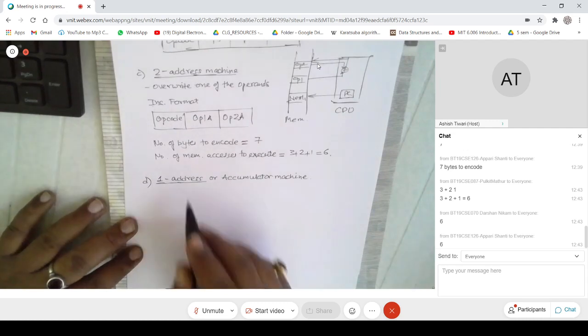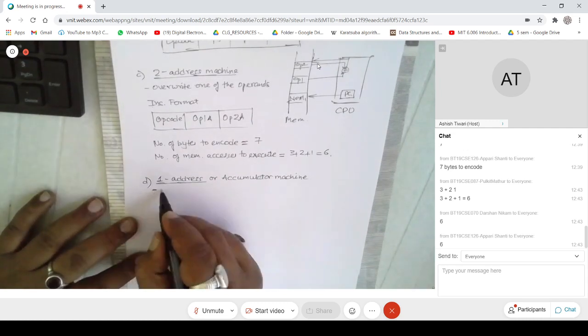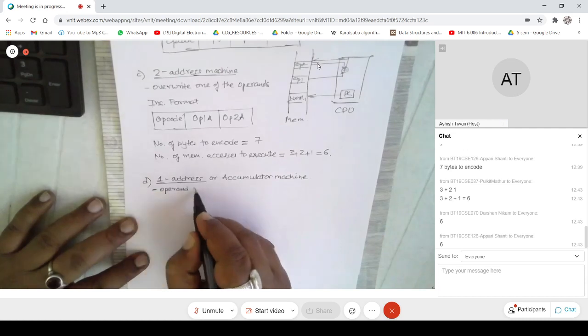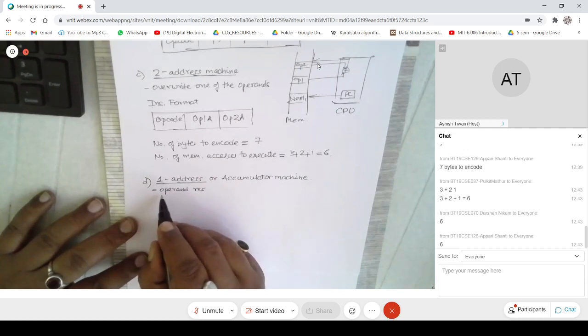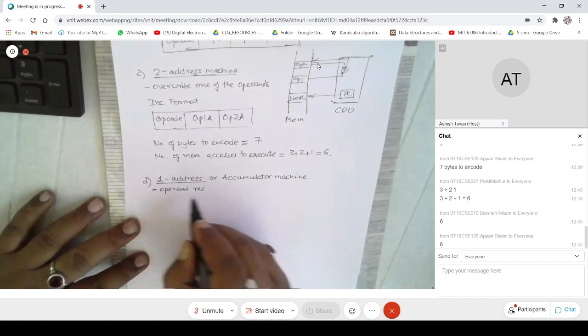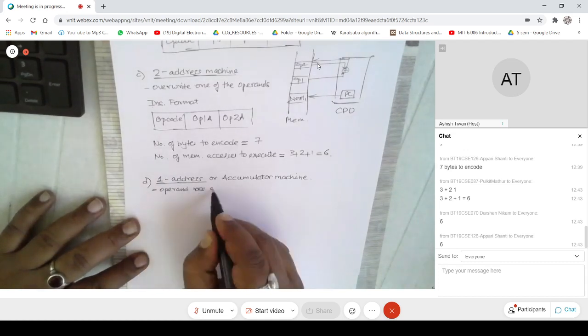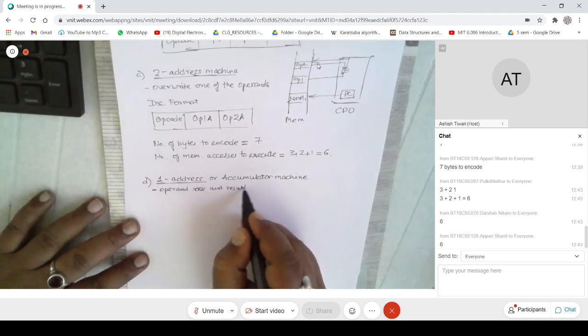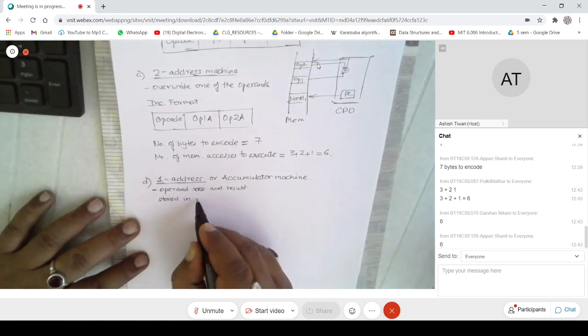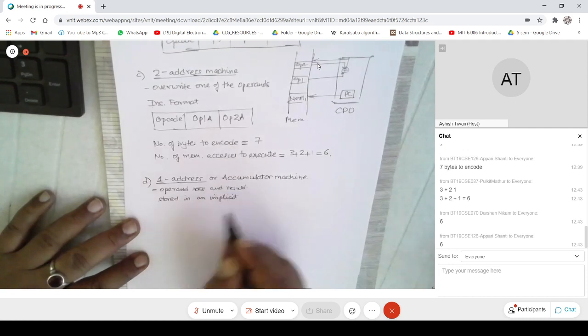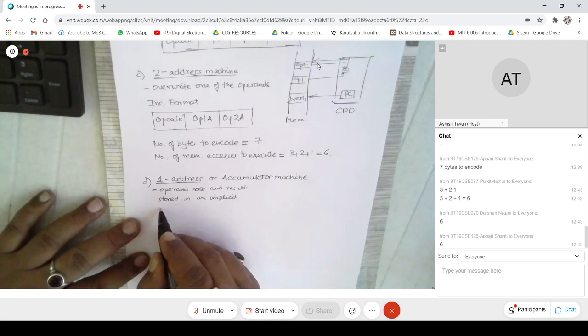Okay, if I look at a single address machine, the operand and result are stored in an implicit register. Implicit means its address is implicitly known. So for example, what I want to say is something like this.